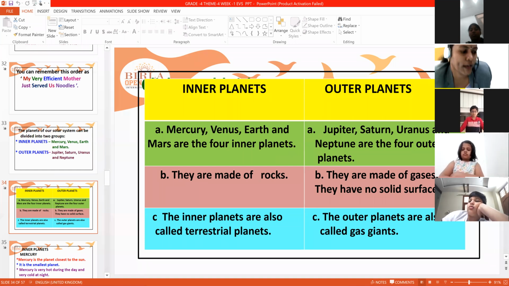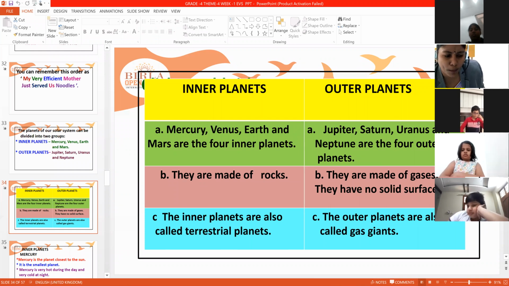Okay, now let us see. Mercury, Venus, Earth, and Mars are the 4 inner planets. And Jupiter, Saturn, Uranus, and Neptune are the 4 outer planets. Inner planets are made of rock, soil, everything. Outer planets have gases. There is no solid surface. Inner planets are also called terrestrial planets. Outer planets are called gas giants.